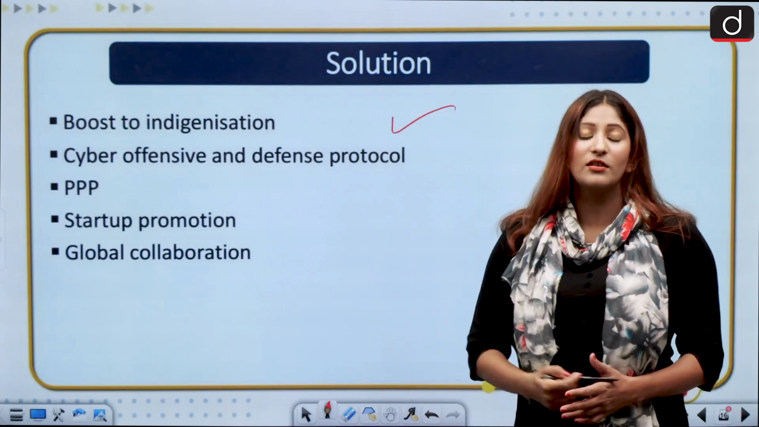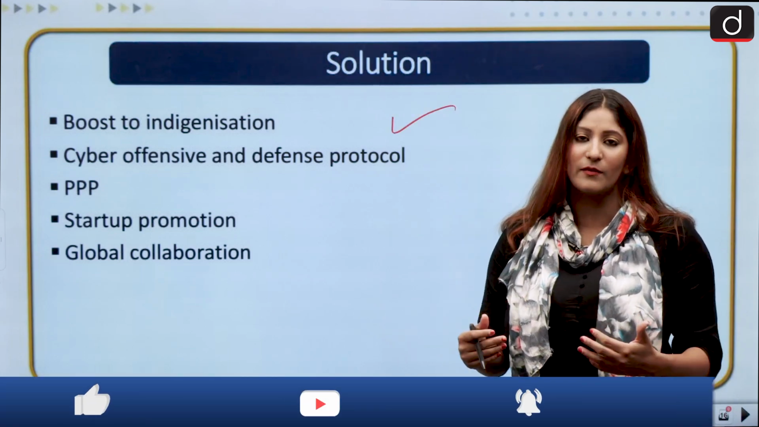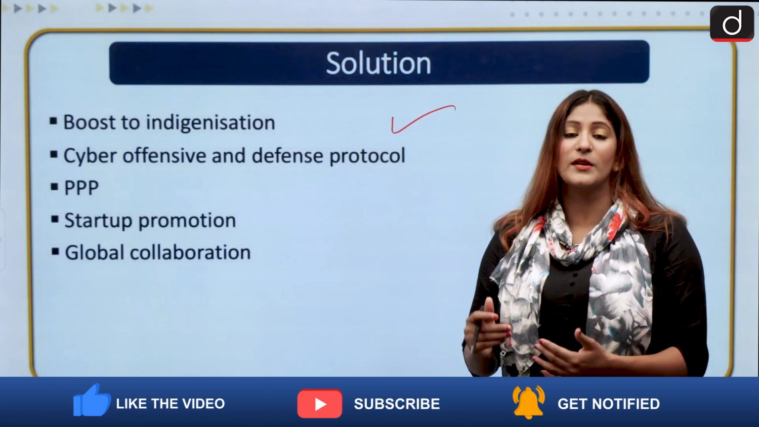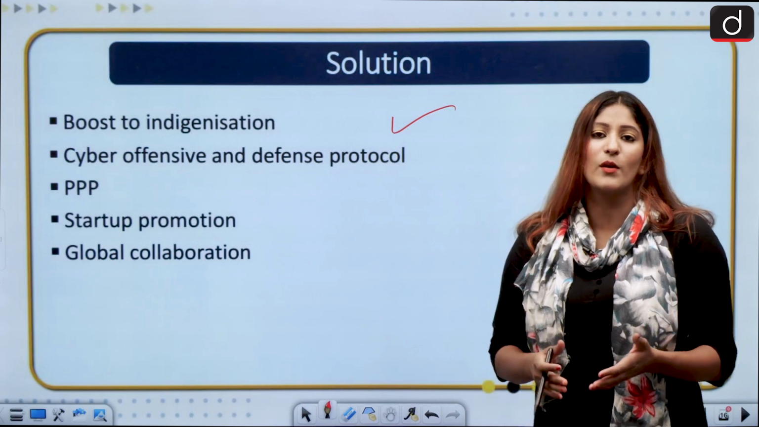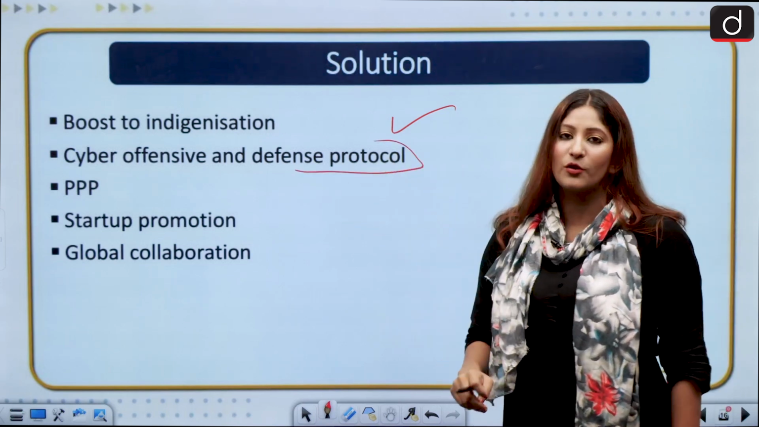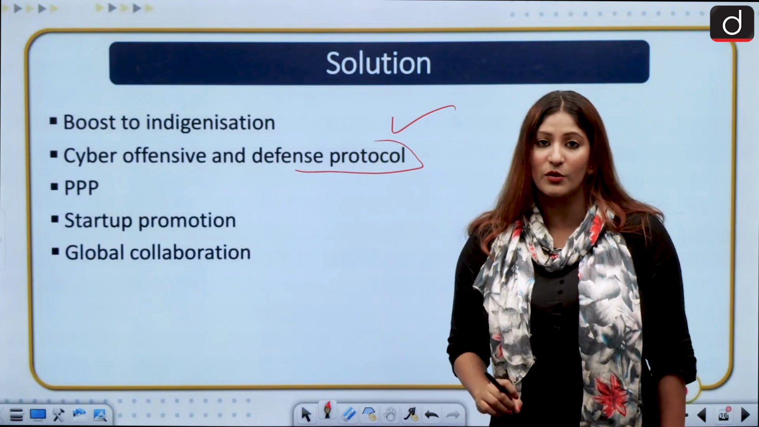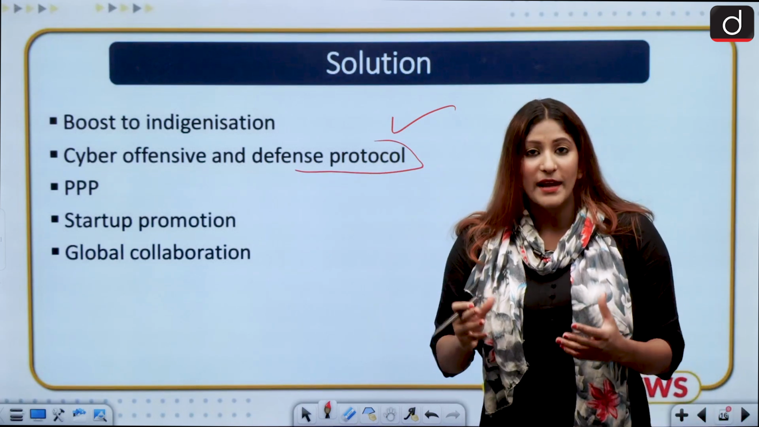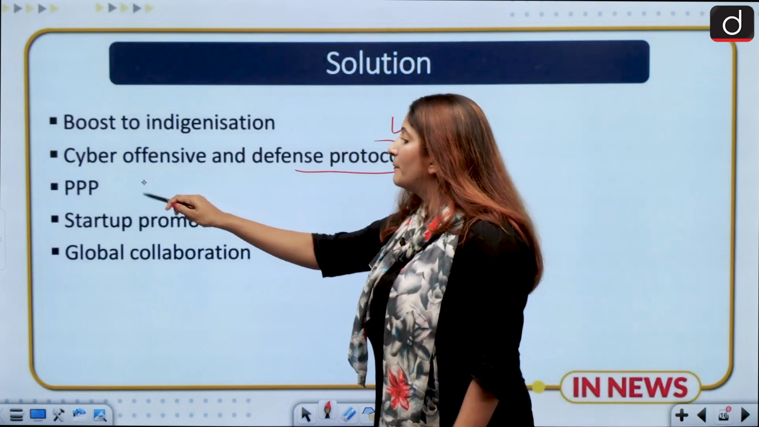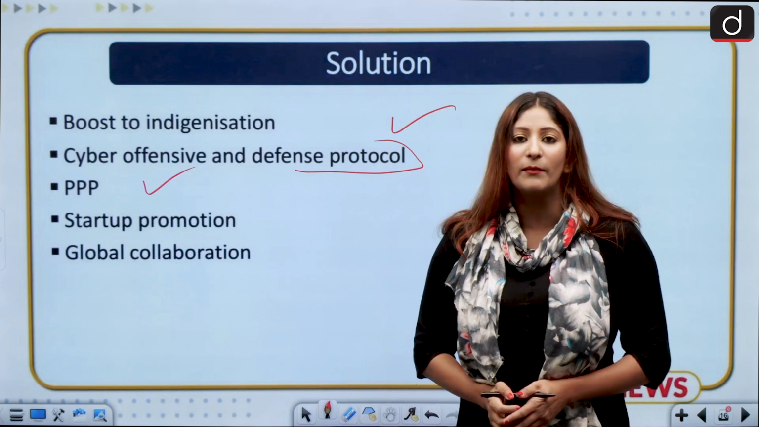Boost to indigenization, because as far as our safety is concerned, the information will remain within the four walls of Indian geographical boundaries. That will be good. Cyber offensive and defense protocols. We have to develop defense protocols, very comprehensive defense protocols. For that, we need to ensure that the private sector is engaged with the public.